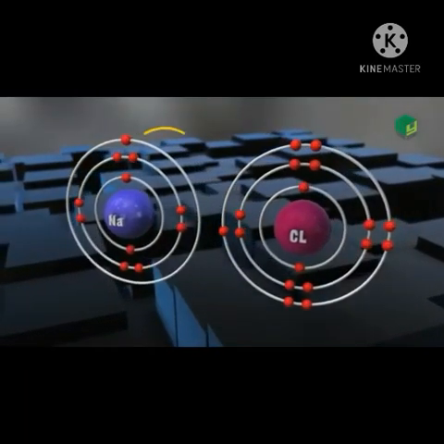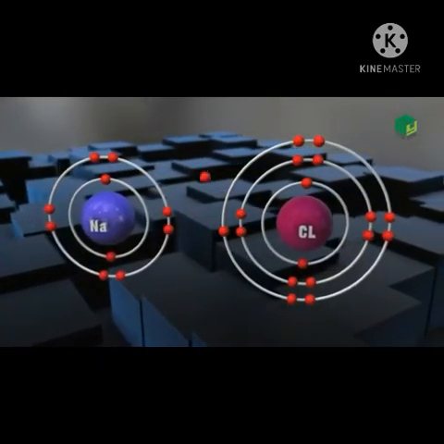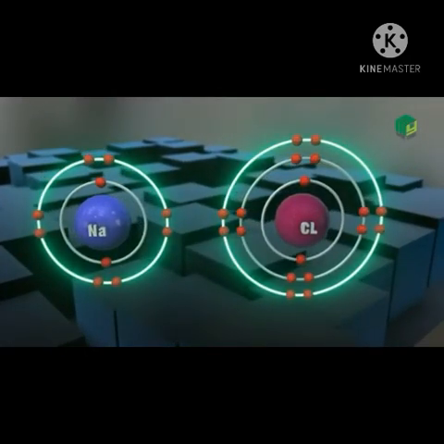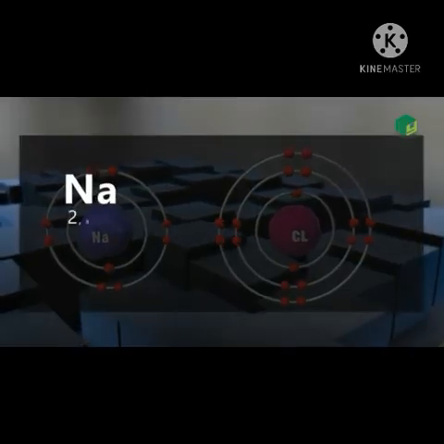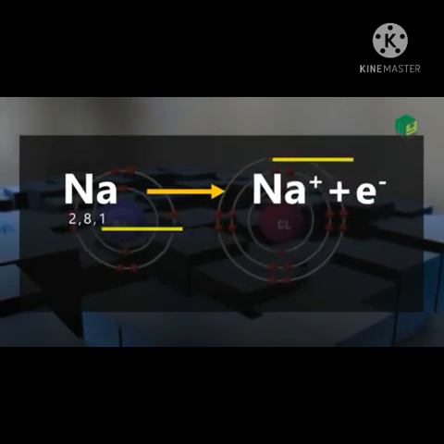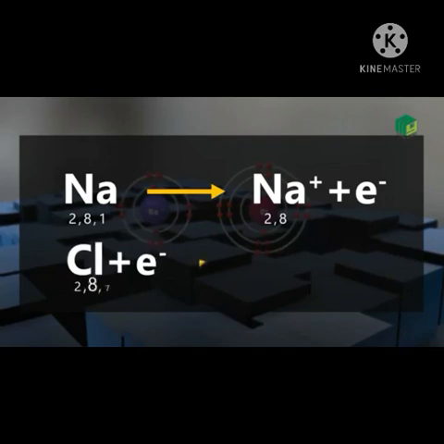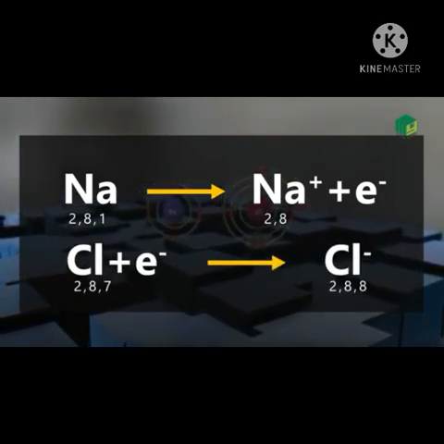By accepting 1 electron from sodium, chlorine completes its octet. However, the charge balance is disturbed due to the addition of an electron to the neutral chlorine atom. This results in the formation of a chlorine anion, which carries a -1 negative charge. When the elements sodium and chlorine combine, an atom of sodium gives its valence electron to a chlorine atom, whereby the cations Na+ and anions Cl- are formed.